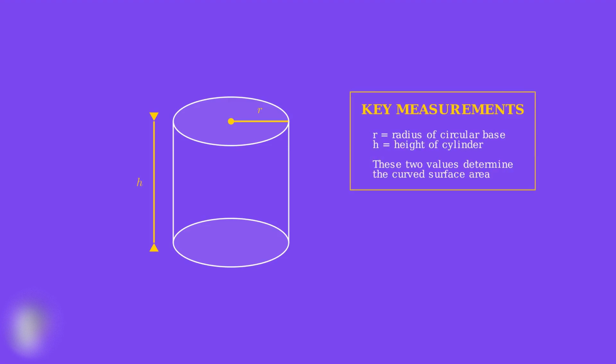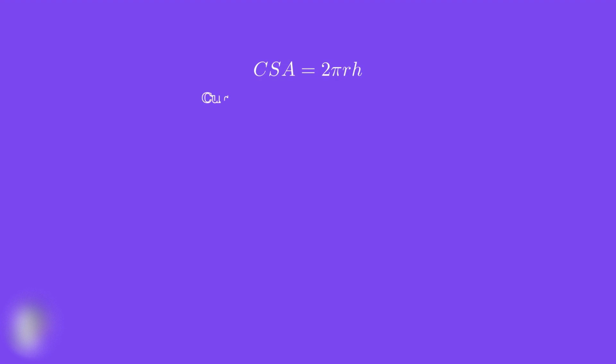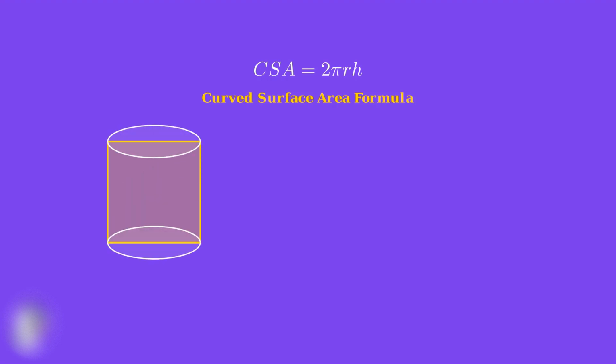Now let's see both measurements together. The radius r determines the size of the circular bases, while the height h determines how tall the cylinder is. These two measurements are all we need to calculate the curved surface area. Now we arrive at the heart of our topic, the formula for calculating the curved surface area of a cylinder. This is the mathematical tool that will allow us to find the area of just the curved side of any cylinder. The formula is CSA equals 2πrh.